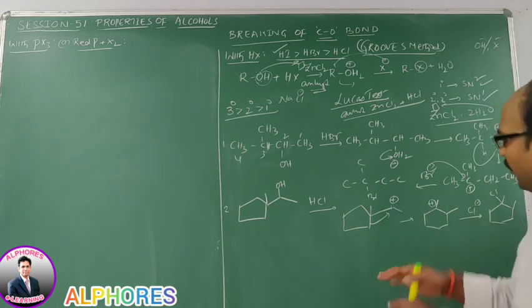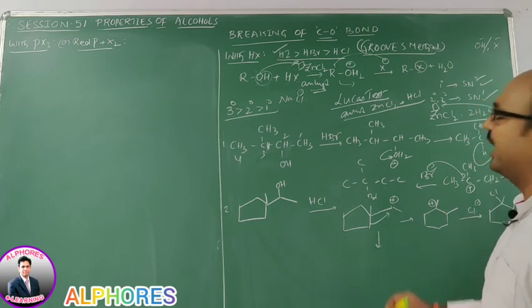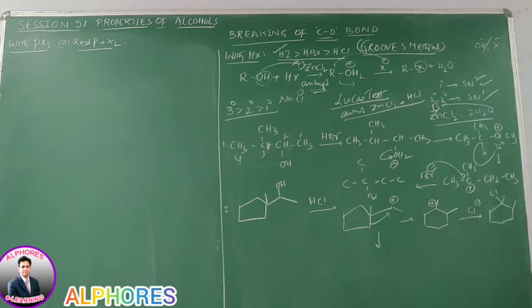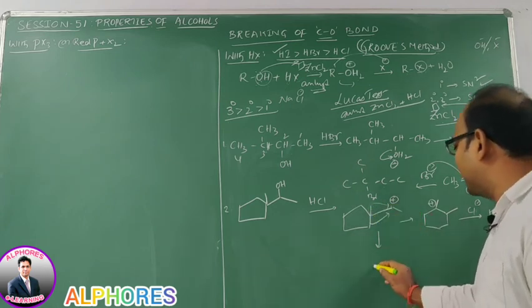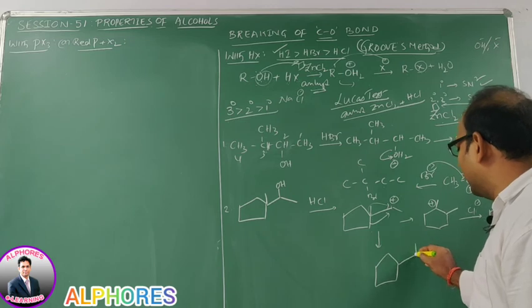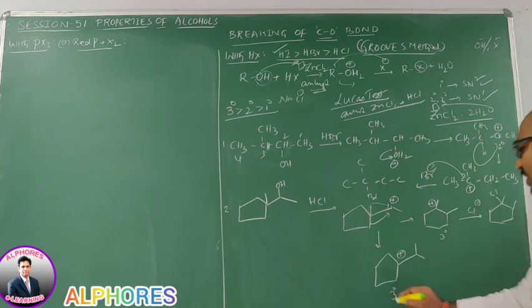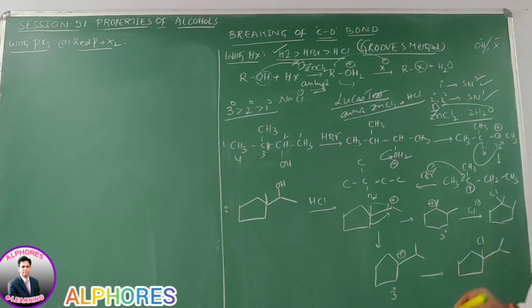Beyond that, whatever carbocation possibilities exist, from all the carbocations you get products, but ultimately the more stable carbocation gives the major product. Instead of this ring expansion, if methyl migration takes place, you get a carbocation like this, which is also tertiary. Both are tertiary carbocations, and Cl minus comes and attacks here to give the product.